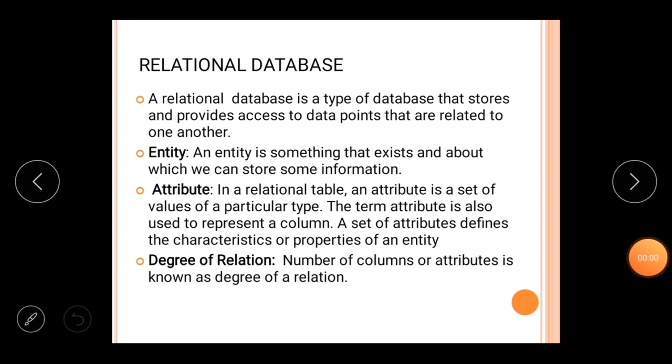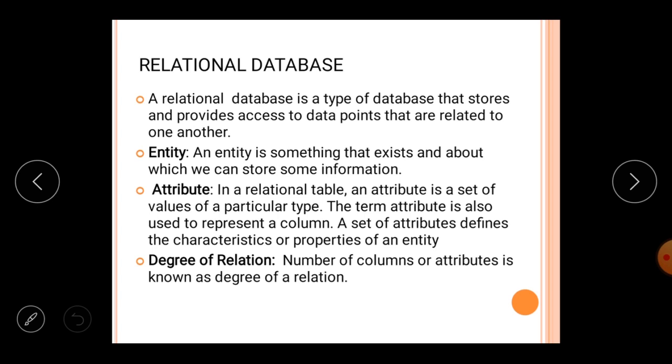The first term that I am going to discuss is entity. An entity is something about which you are storing or keeping the data. If you are keeping the data of a student, then the student is the entity. If you are keeping the data about vehicles, then the vehicle is the entity. If you are keeping the data about any type of goods, then the good is the entity.